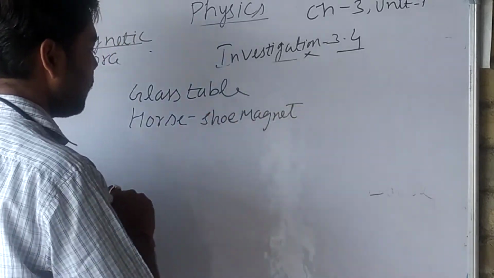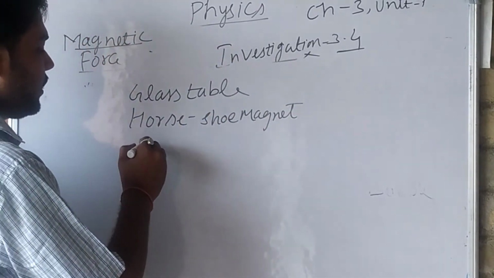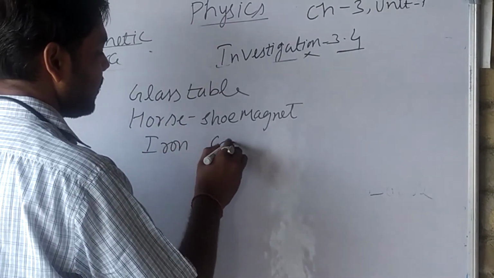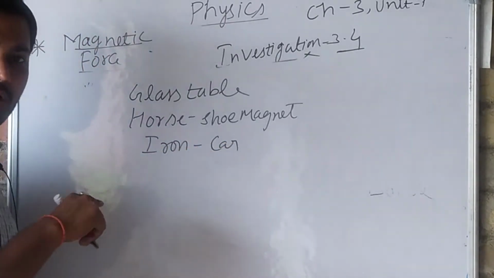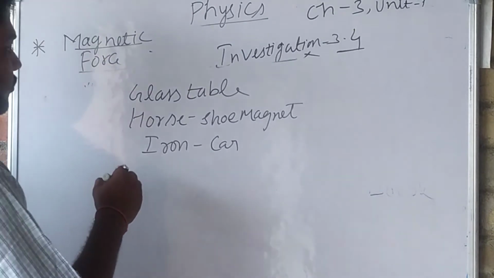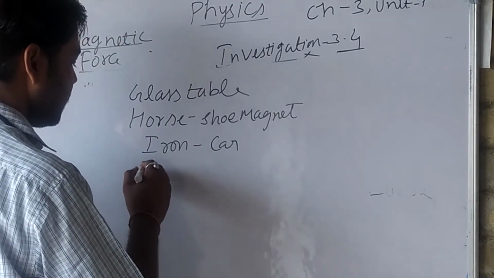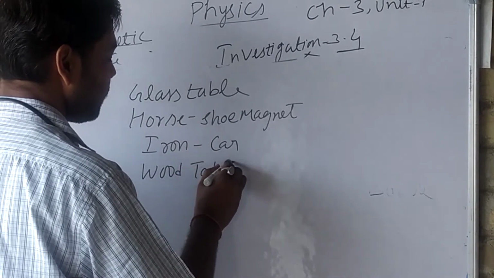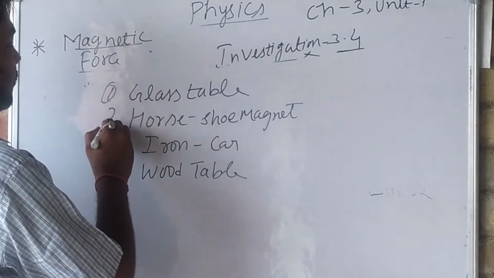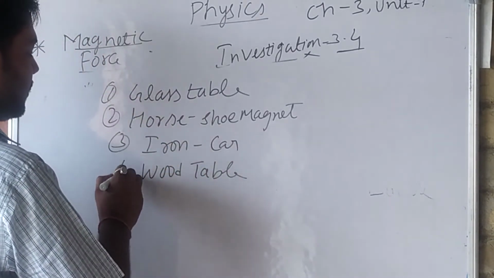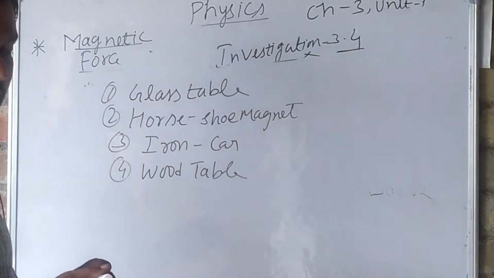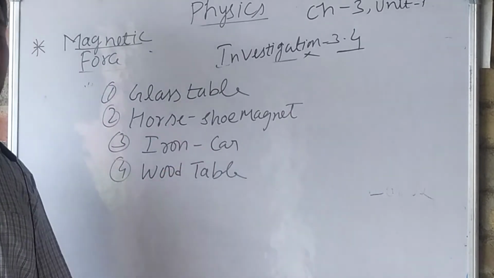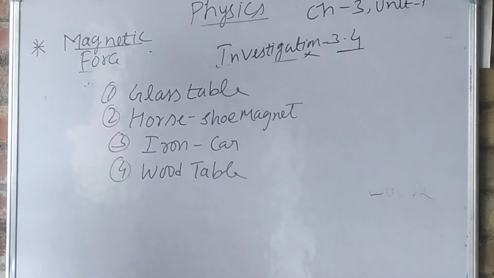Third, we need an iron car, that means a car made up of iron. And fourth, we need a wood table. These four things we need to do this investigation 3.4. It is also given on page number 53.